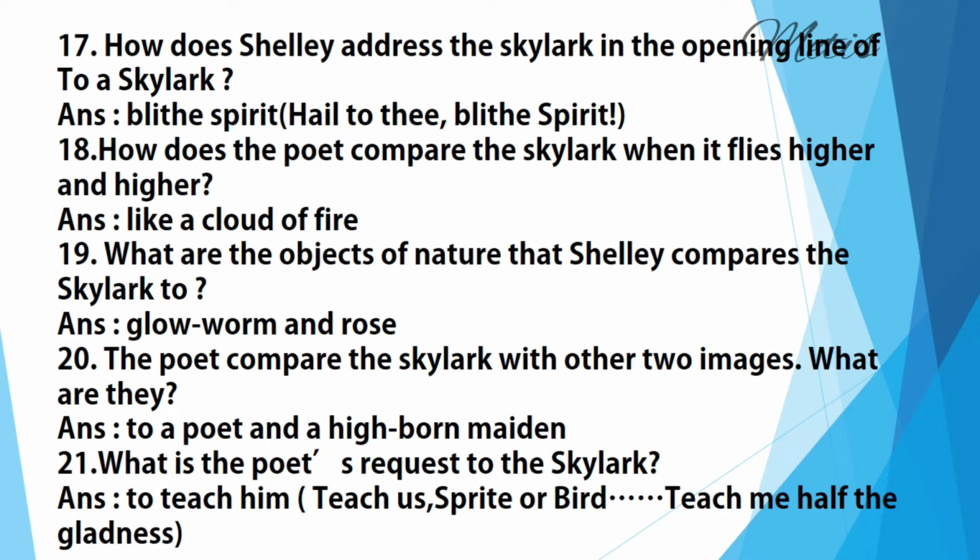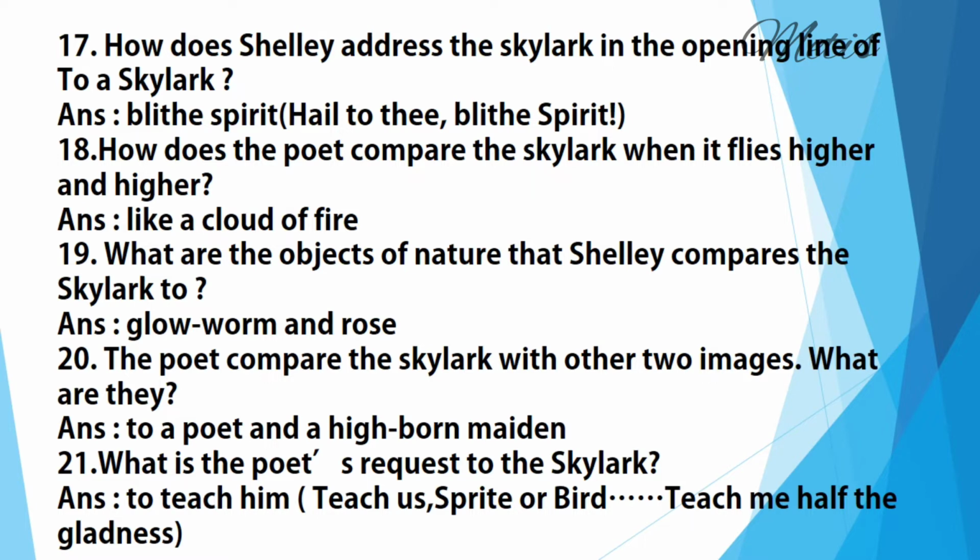Next, how does the poet compare the skylark when it flies higher and higher? He compares it to a cloud of fire. We can find a simile here; he used the word like. He is talking about the freedom of the bird here. And the bird's voice takes over the 2 places, the earth and the air. Like the moon filling the sky with light, the shrill sound of the skylark's voice comes from a silver sphere in the sky. Even though the bird is unseen, the poet is able to enjoy the music that it produces.